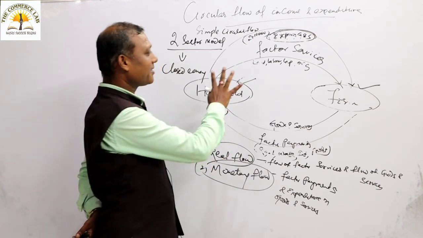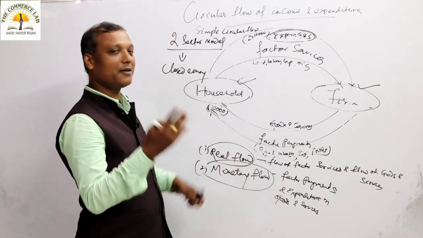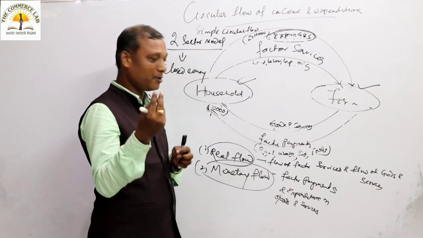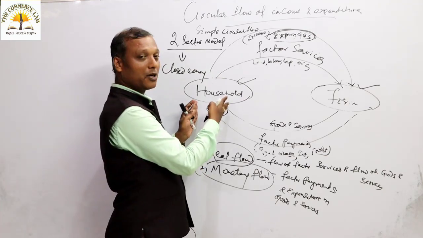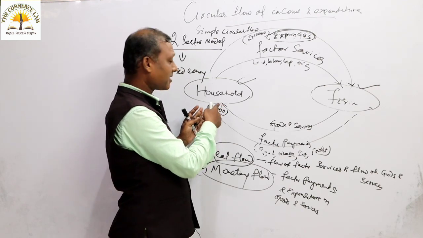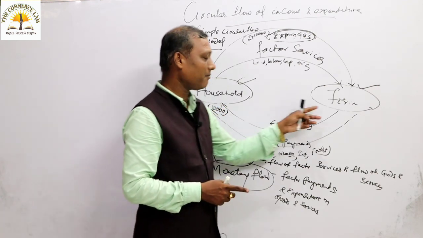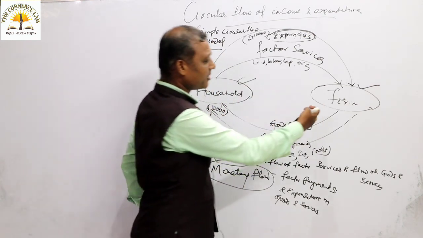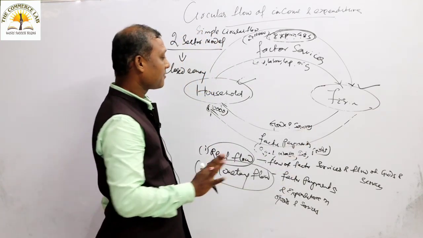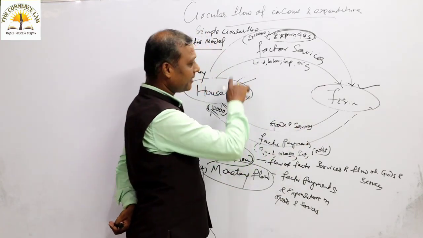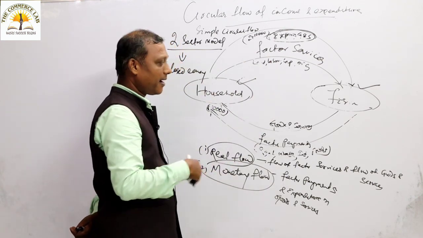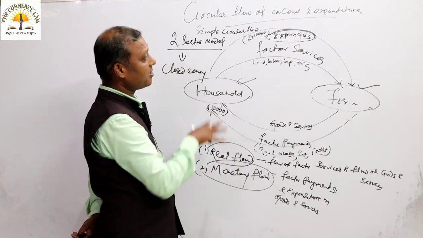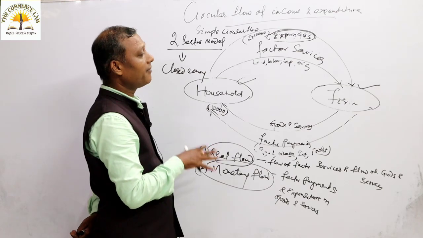Understood? I hope you understood each and every concept, because I have reminded you about your 11th class discussion. From the 11th class discussion, I told you about consumers. You may be confused: when you talk about macroeconomics, the consumers are given the role of household. When you talk about the farm, the role is played by the producers. So producers from your microeconomics now come as your farm sector. Don't be confused. Household and farm, the entire dependence between them, and the process will be a never-ending one. That is the subject matter of circular flow of income and expenditure.